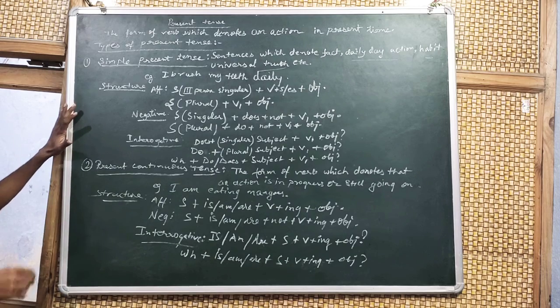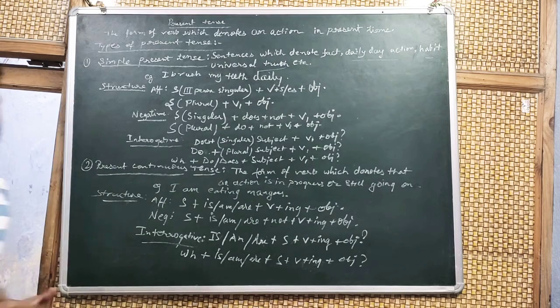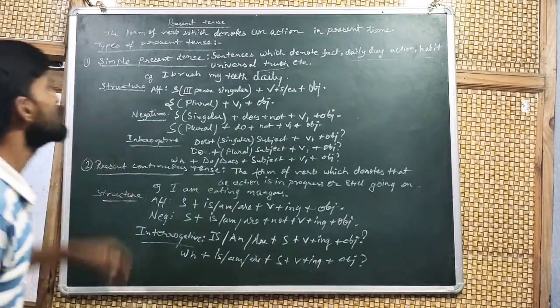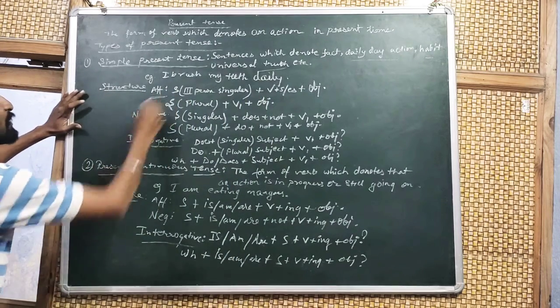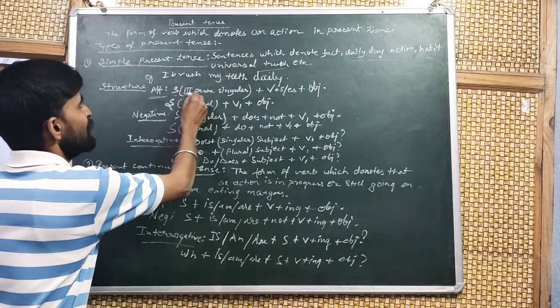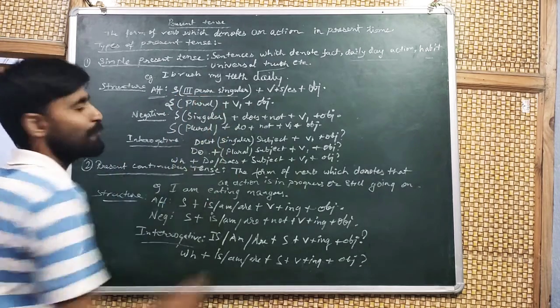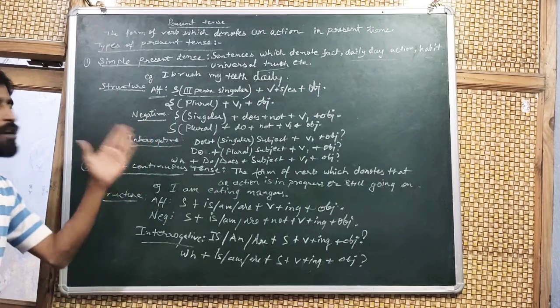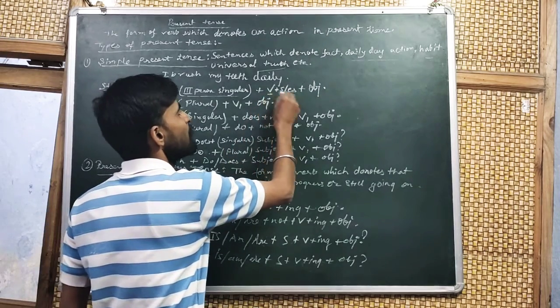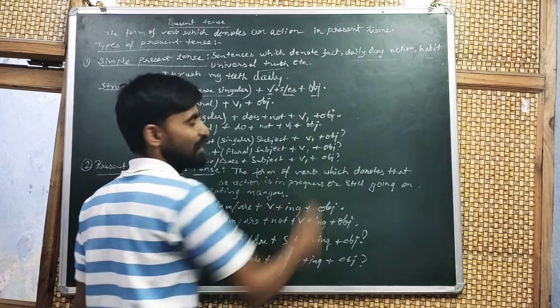There are structures for writing simple present tense. The first one is the affirmative structure, means the positive sentences. If the subject is in third person singular form, then you have to apply subject plus verb plus s/es plus object.